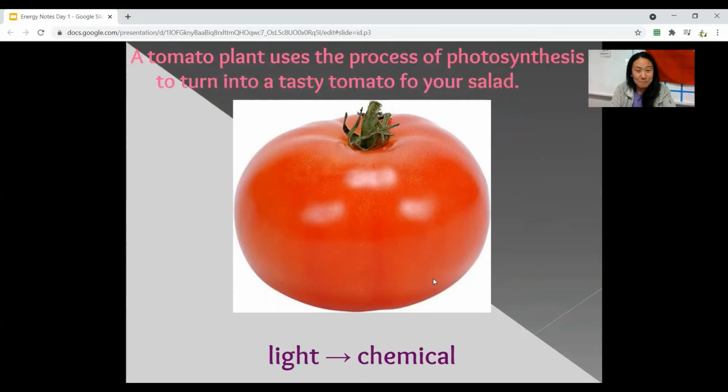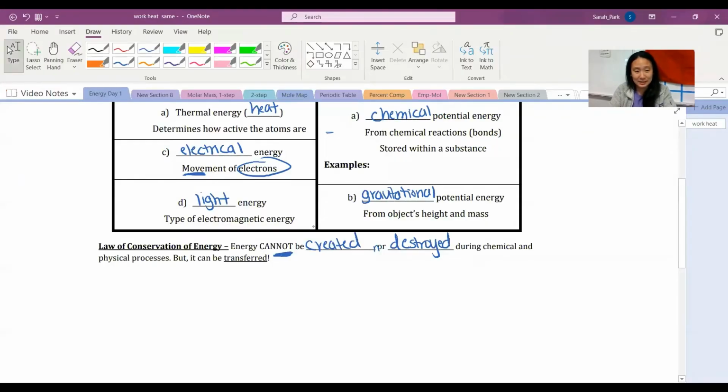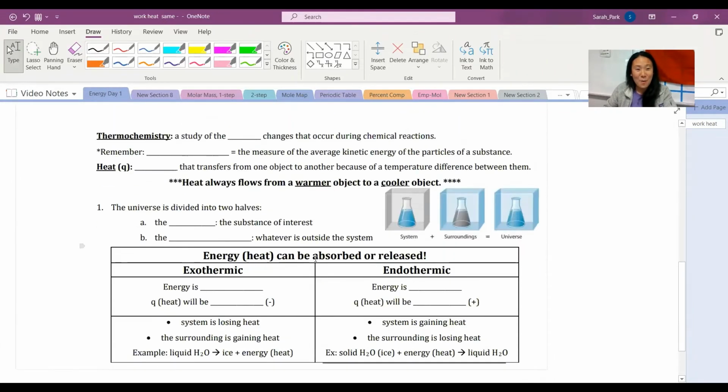All right, so next here, what is thermochemistry? What is the actual definition of thermochemistry? Thermochemistry is the study of heat changes that occur during chemical reactions, okay? So remember that the temperature tells us how much motion, how much kinetic energy a particle has, right? So anytime we talk about heat, it is a type of thermal energy that transfers from one thing to another.